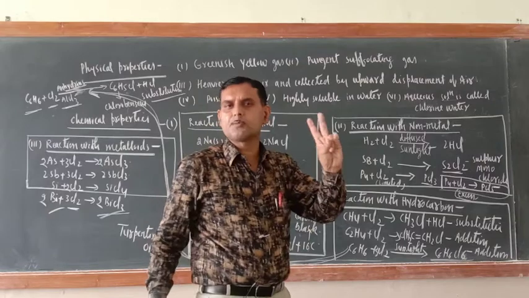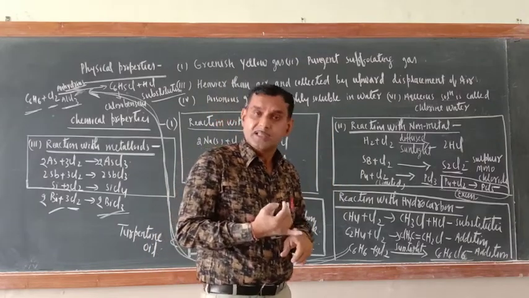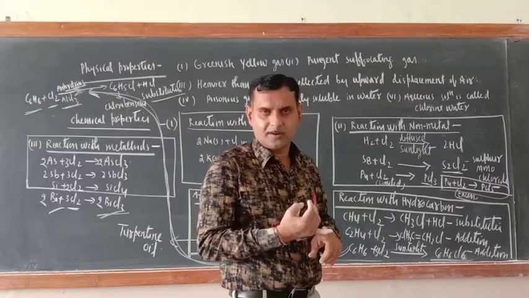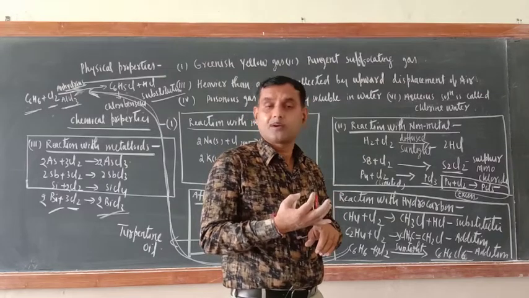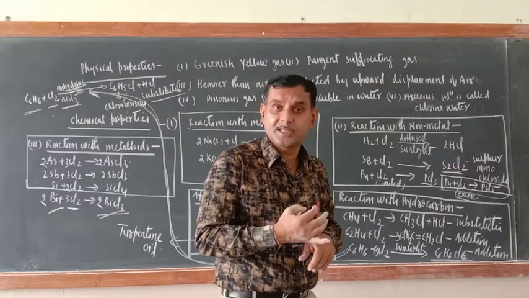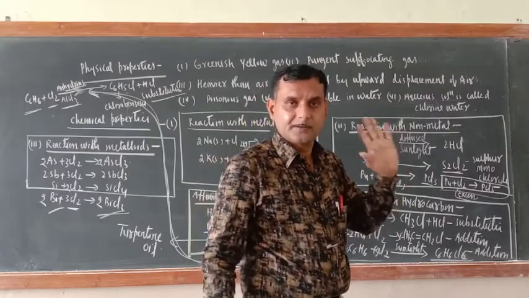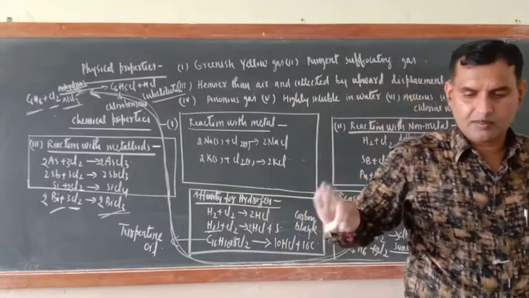They are the most important reactions. Similarly, reaction of chlorine with lime water, calcium hydroxide, where bleaching powder is formed. Similarly, the oxidation property of chlorine: chlorine is used as an oxidizing agent. So these 3 reactions, please don't forget. I will rub this one and write all those reactions, one by one I will teach.